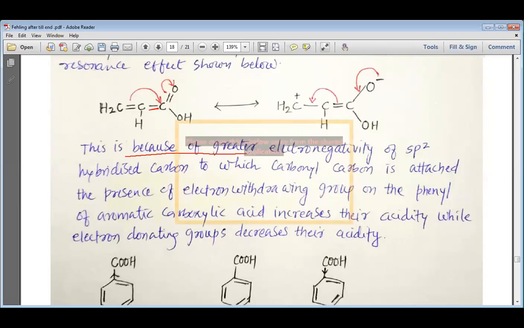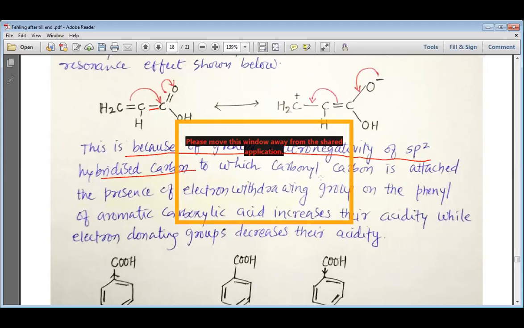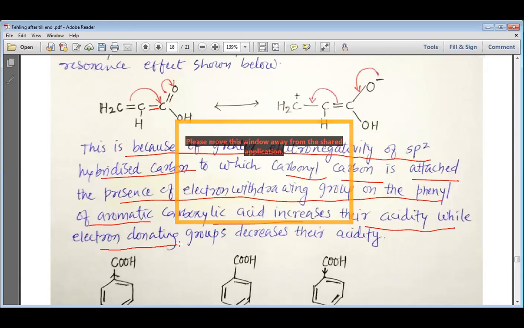This is because of the greater electronegativity of the sp2 hybridized carbon to which the carbonyl carbon is attached. The presence of an electron withdrawing group on the phenyl or aromatic carboxylic acid increases their acidity, while an electron donating group decreases their acidity.